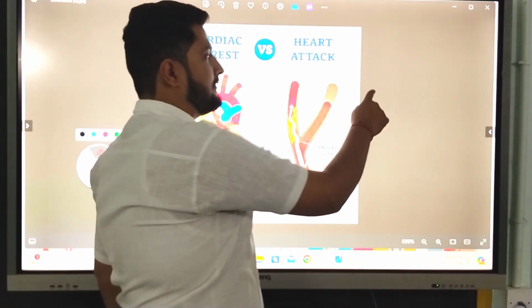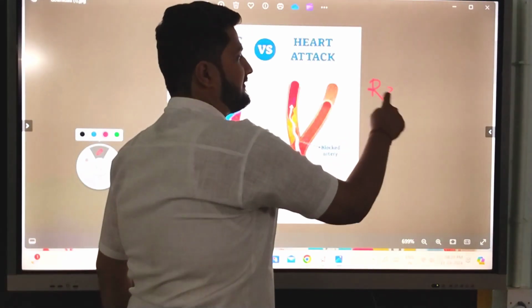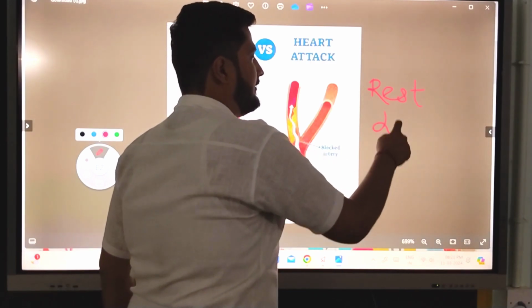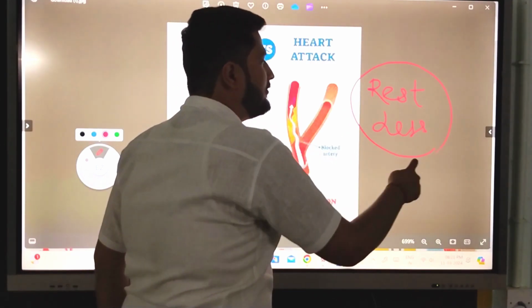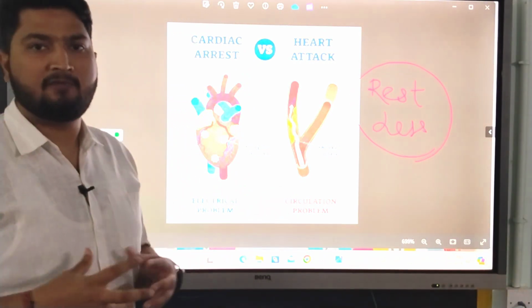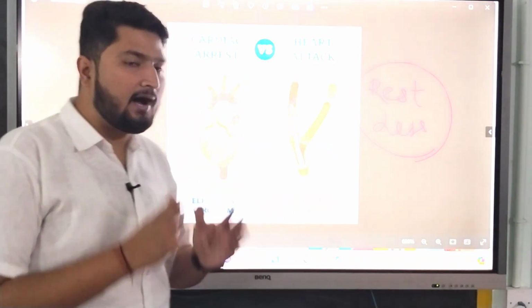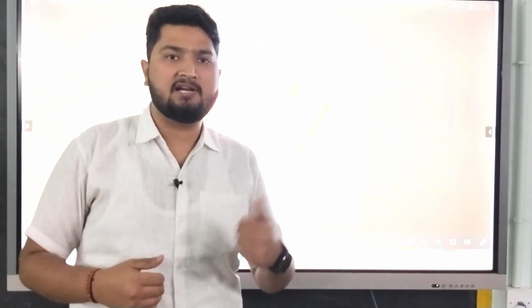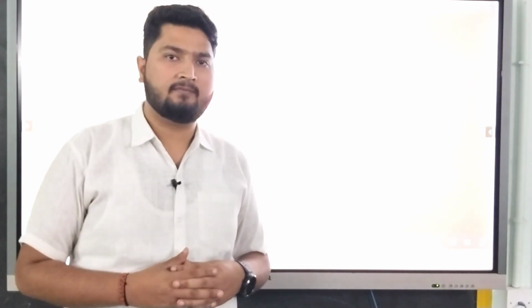Why? Because they work throughout life. So they require oxygen for proper functioning. So there is an artery which supplies oxygenated blood to the muscles of our heart. That artery is called the coronary artery.